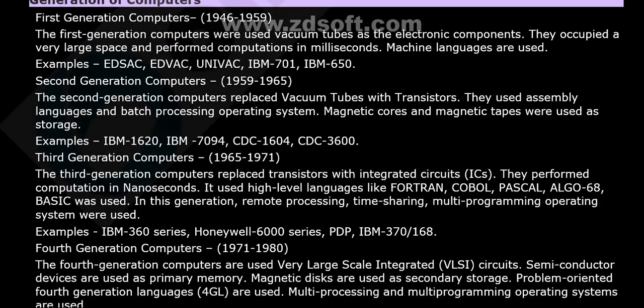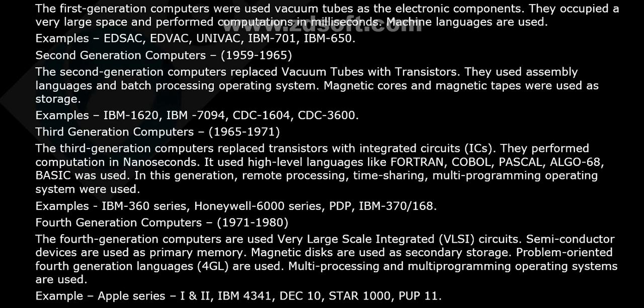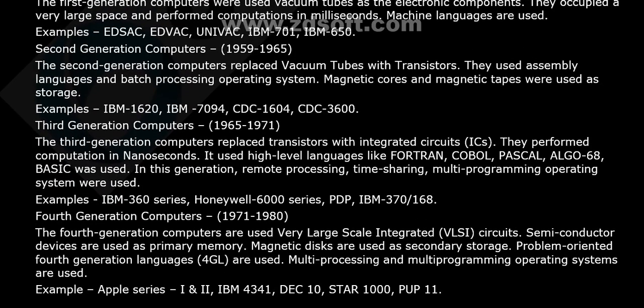Now let's see clearly and deeply. In the first generation of computers, they occupied a very large space and performed computations in milliseconds. Machine languages are used. In second generation computers, they used assembly languages and batch processing operating systems. Magnetic cores and magnetic tapes were used as storage. Examples: IBM 1620, 1794, 164, CDC 3600. What about the first generation: ENIAC, EDVAC, UNIVAC, IBM 650, 701? So three digits are first generation computers, four digits are second generation computers.